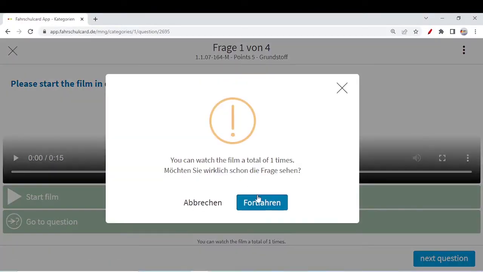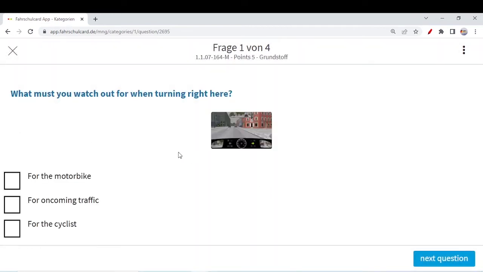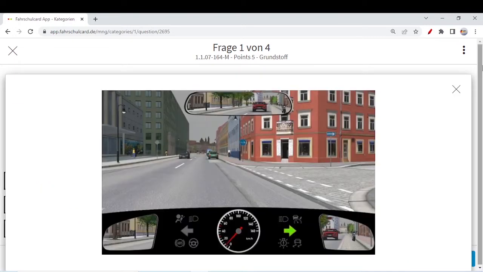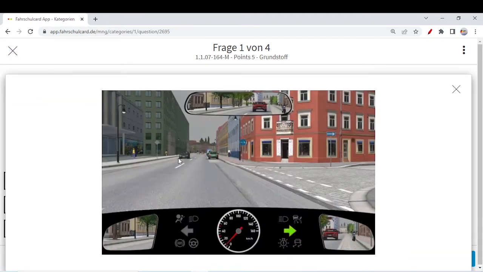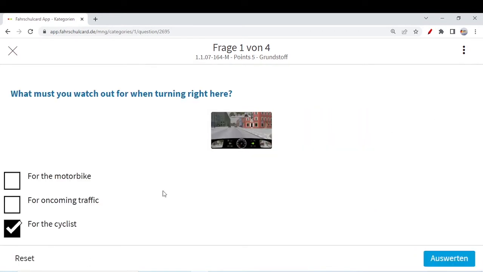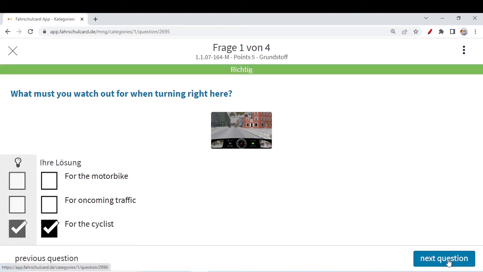In the exam, try to watch the question at least 4 times. You are allowed to watch it only 4 times, so be very careful and watch the video at least 4 times. So what must you watch out for when turning right here? The motorbike was parked, so we do not have any issue. Oncoming traffic is not an issue because it is on the other side of the roadway. Only the cyclist is the thing we need to be concerned about right now. So the cyclist is the right answer, as we have discussed.